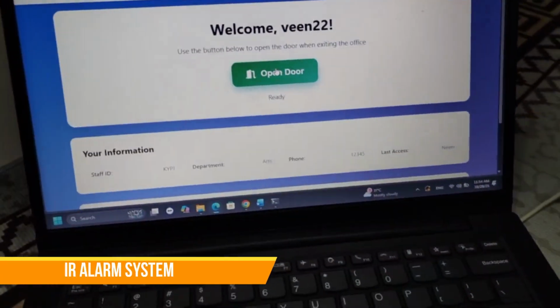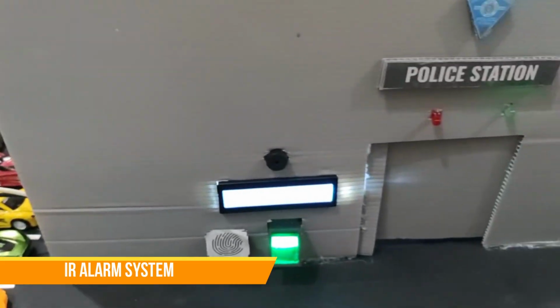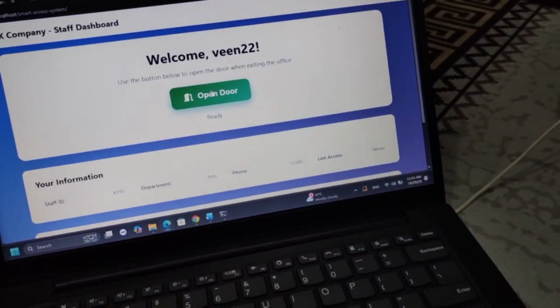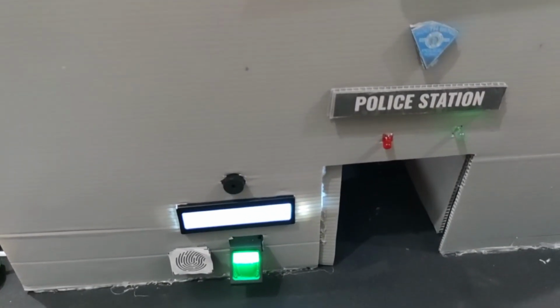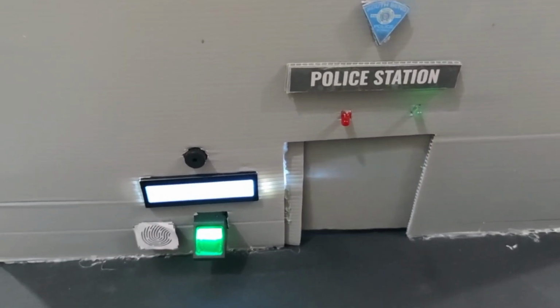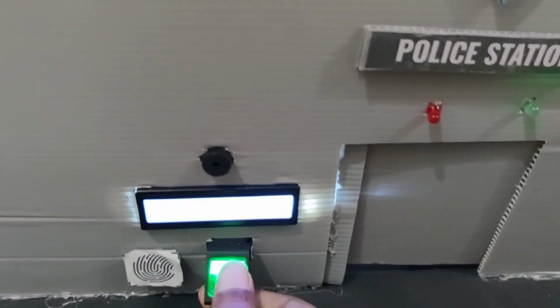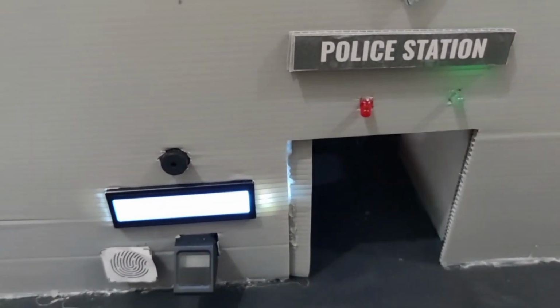Now we will check how the IR alarm system works. For example, now the alarm system is turned off. You open the door, there is no alarm. When you use the fingerprint sensor, no alarm.